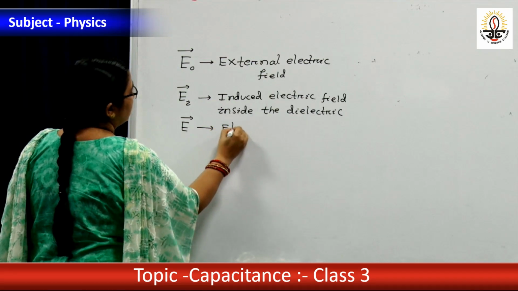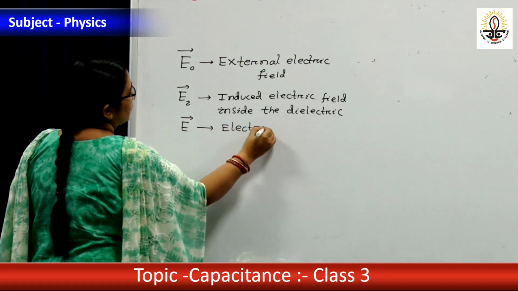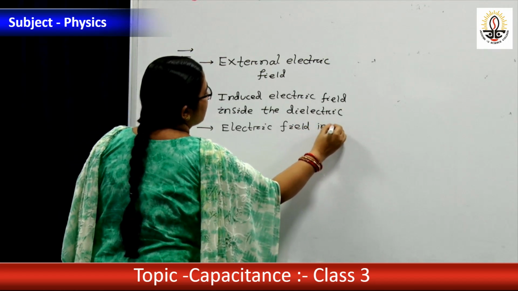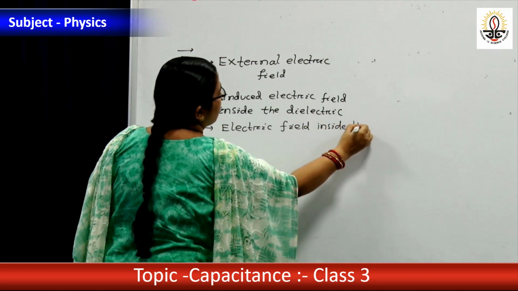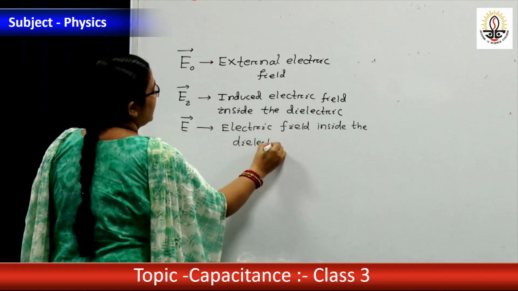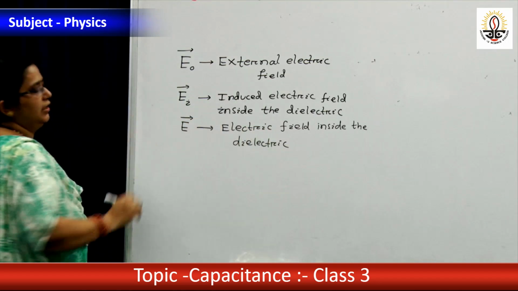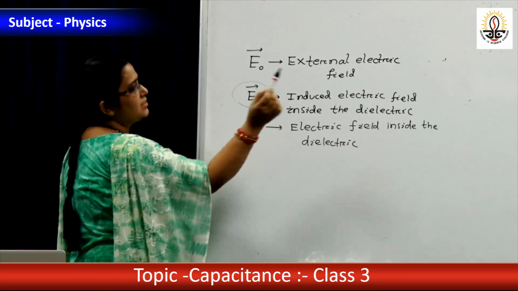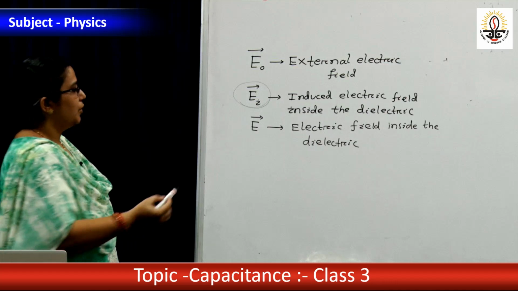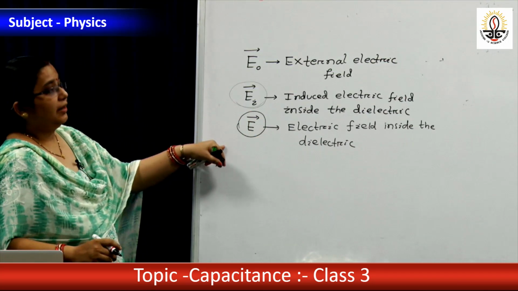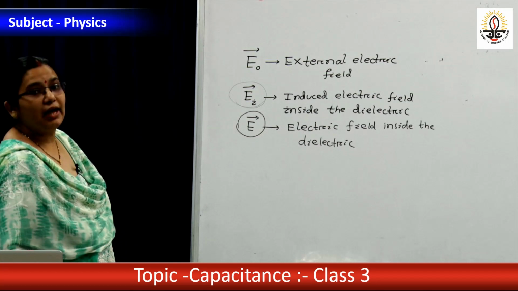What is E? The electric field inside the dielectric. What is the difference between EI and E? EI is the induced electric field, the electric field induced inside the dielectric. But E is the total electric field or net electric field inside the dielectric.